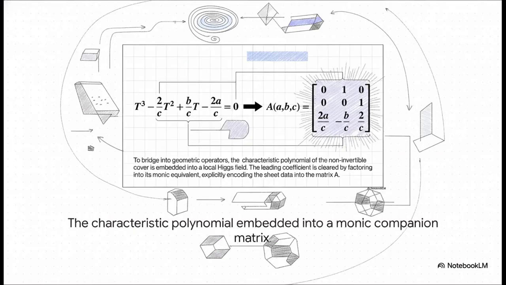Okay, let's move to part 3, translations and gauge connections. So, what happens to that escaping charge? To figure that out, we have to translate our static polynomial into a dynamic geometric operator. It's kind of like compiling raw code into a running program. We start by embedding our algebraic equation into a local Higgs field. Take a look at matrix A. By factoring the polynomial into its monic equivalent to clear out that leading coefficient, we explicitly encode the sheet data right into this 3x3 companion matrix.